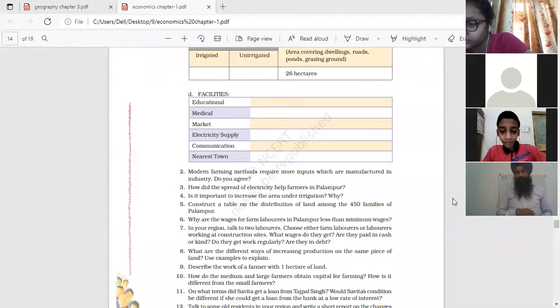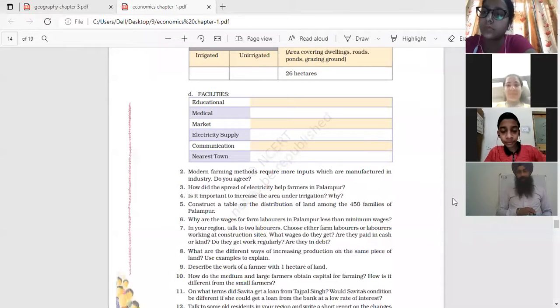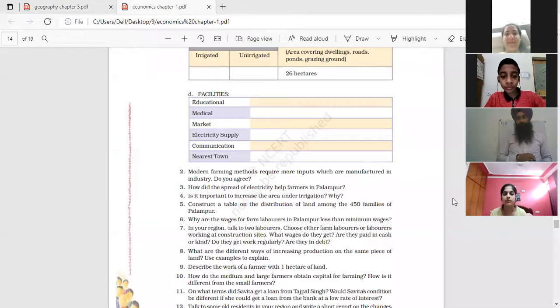Everybody clear? Everybody? Lovelina, you want to add something? Lovelina Saroa? Yes, sir. To grow more than one crop on a piece of land during the year is known as multiple cropping. So you have to explain. I want to give the example also.